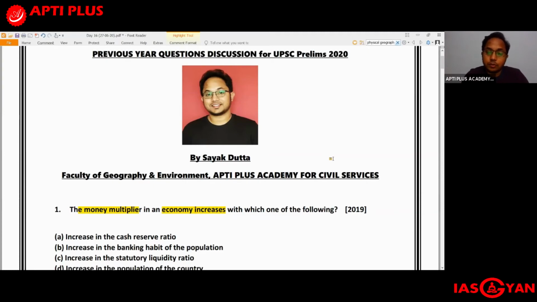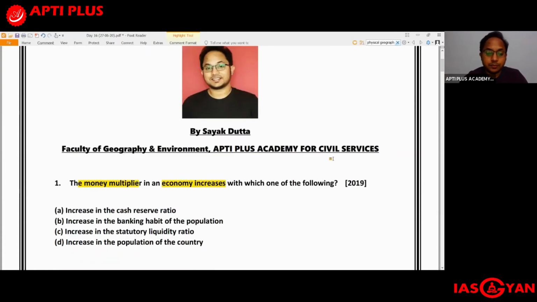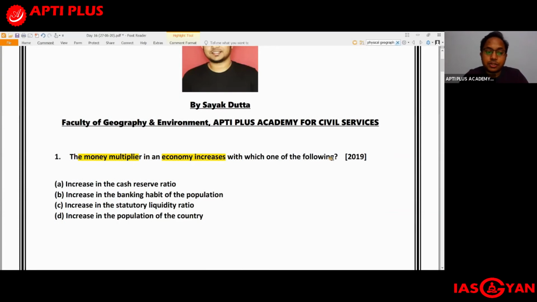Out of the following, what will help to increase the money multiplier? It should be B, that is increase in the banking habit of the population. The more funds deposited by the people in the banks, the more money is generated by the bank by giving loans out of that deposited fund. So ideally the answer should be B.